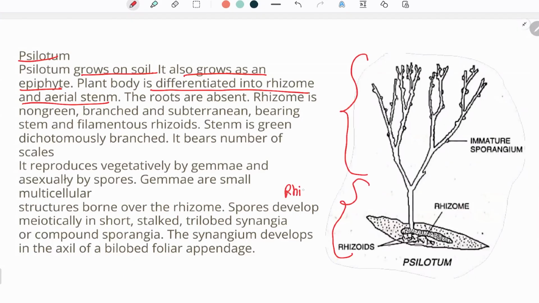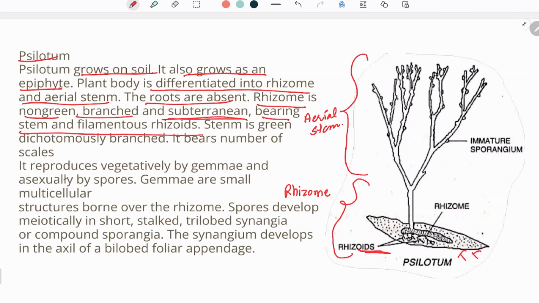This is the rhizome and this is the aerial stem. Now, the roots are absent. There is absence of root, but rhizoids are present. The rhizome is non-green, branched, and subterranean, bearing stem and filamentous rhizoids.